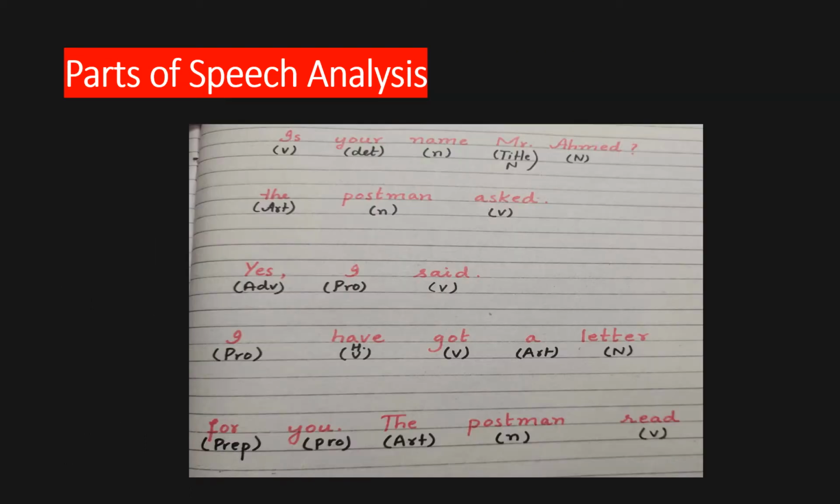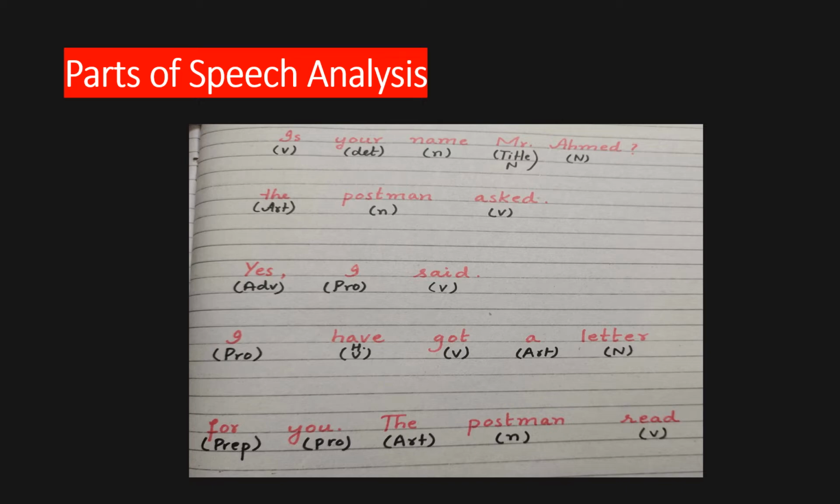Now is the helping verb, your is determiner, name is noun, Mr. is the title noun and Ahmad is noun. The is article and postman is noun. Asked is the verb. Yes, adverb. I, pronoun. Said is the verb. I is again pronoun. Have is the helping verb. Got is the verb. A is an article and letter is noun.